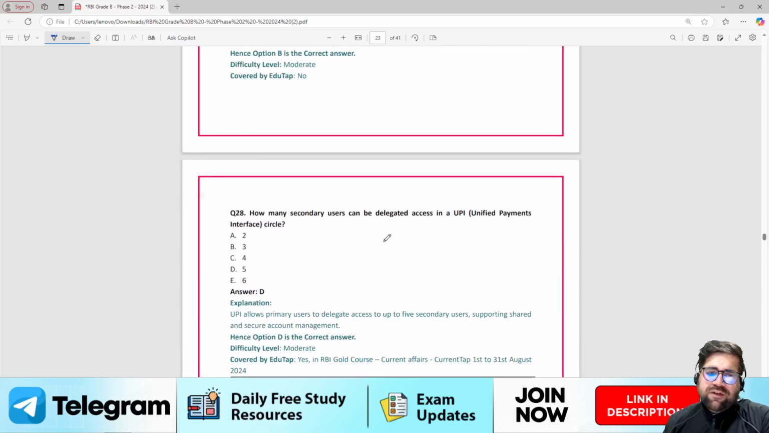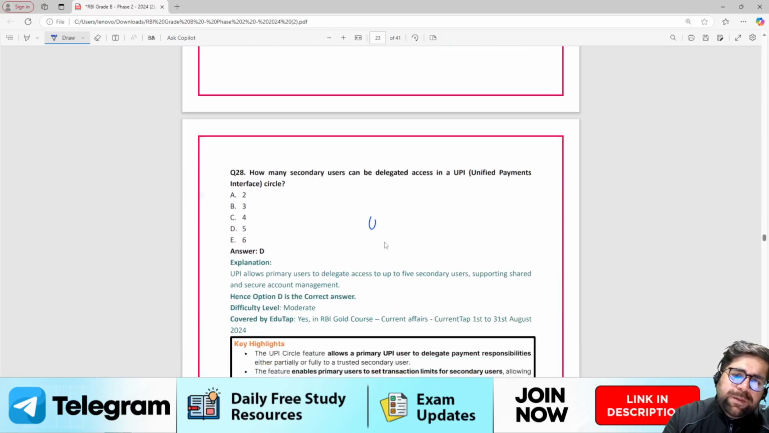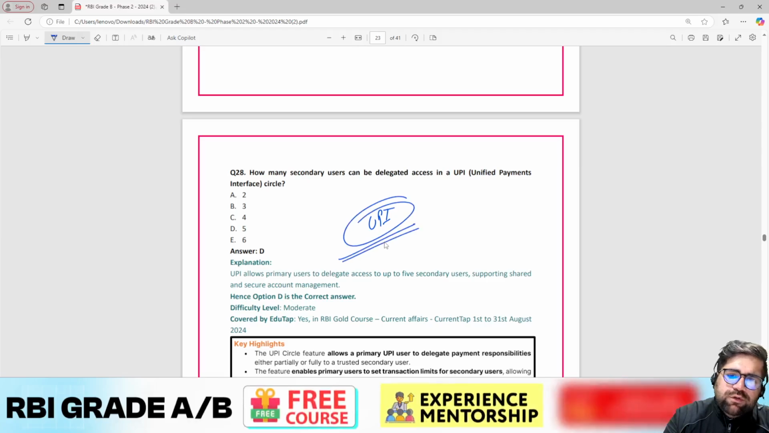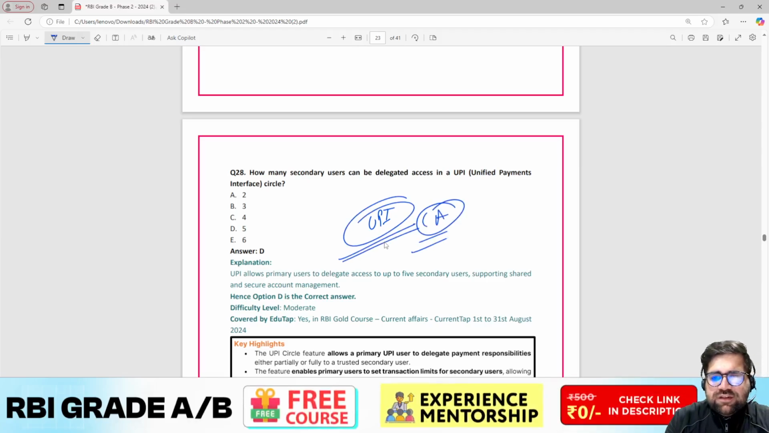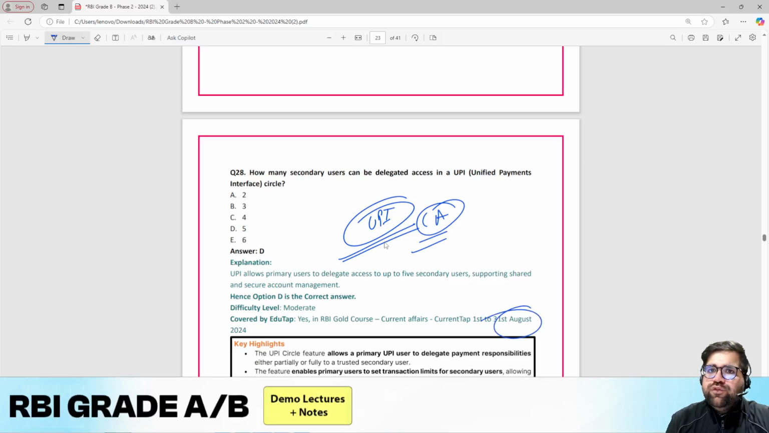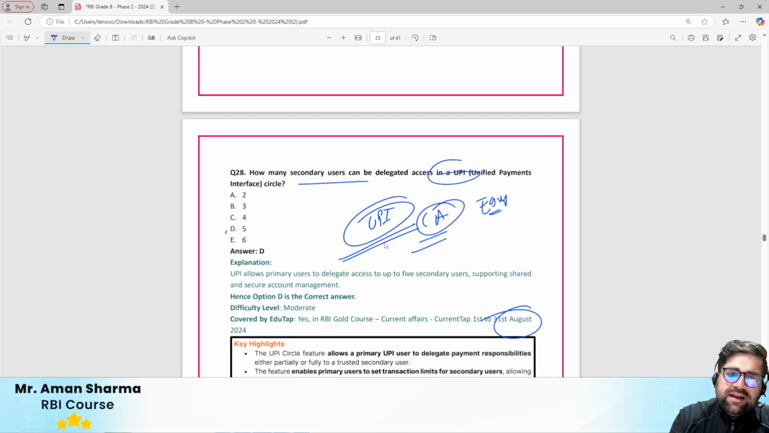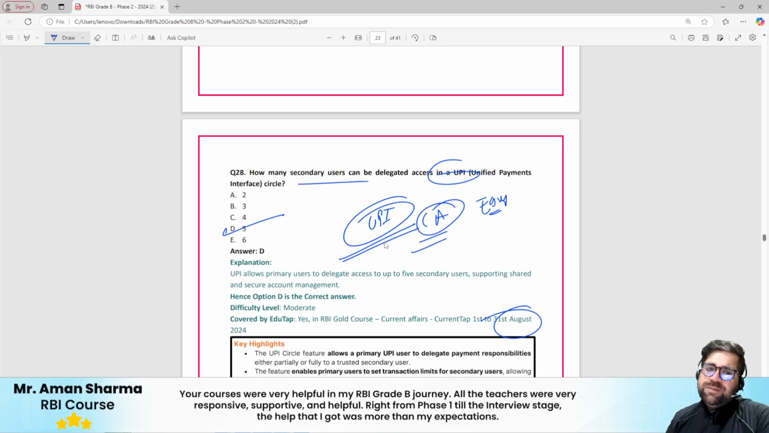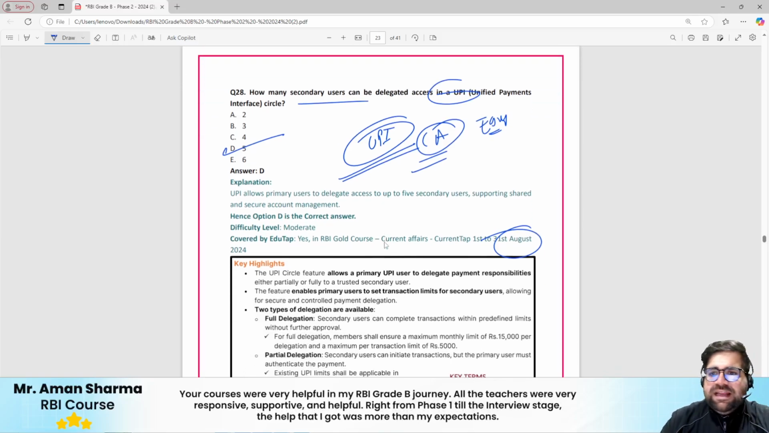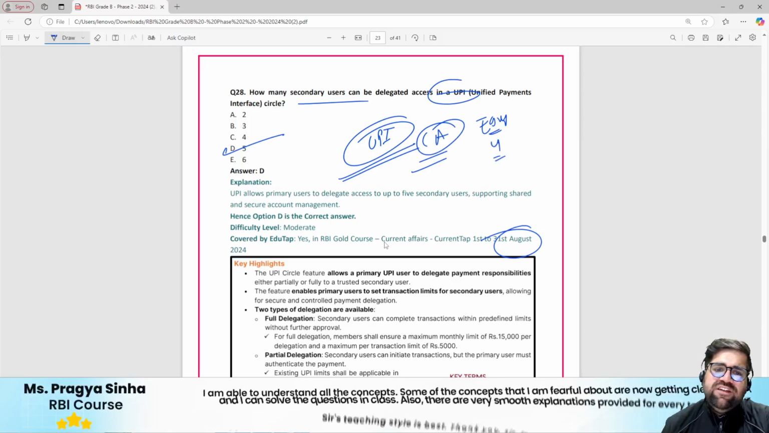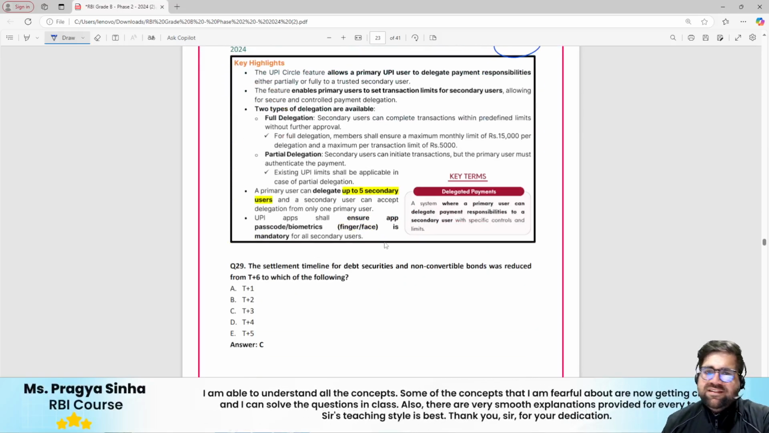Right. Moving forward to question number 28. UPI Circle was very much in the news, right? It is based on current affairs of, I would say, the August month only. So it's an easy question. There are five secondary users, we all know, right? Secondary users in UPI Circle is five only. So the answer to this particular question is option D. I would term this as easy, not even moderate, because this is a very easy question to do.